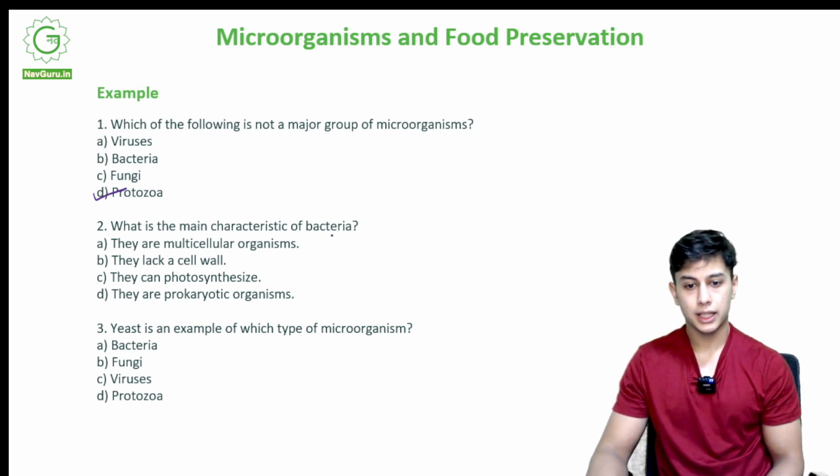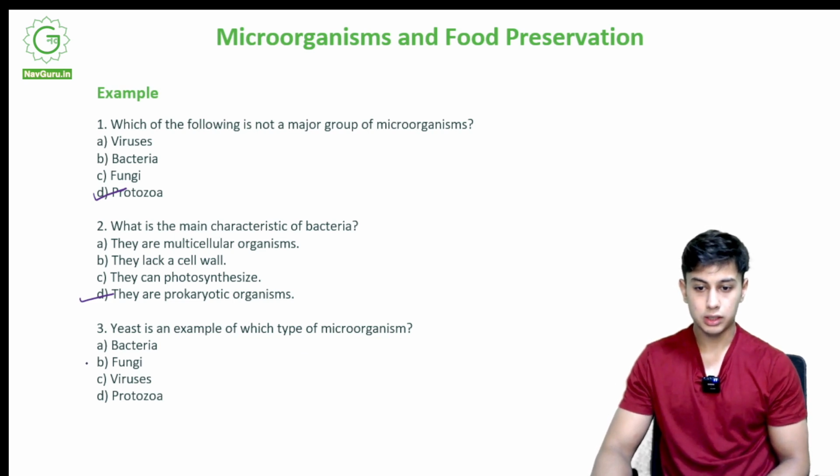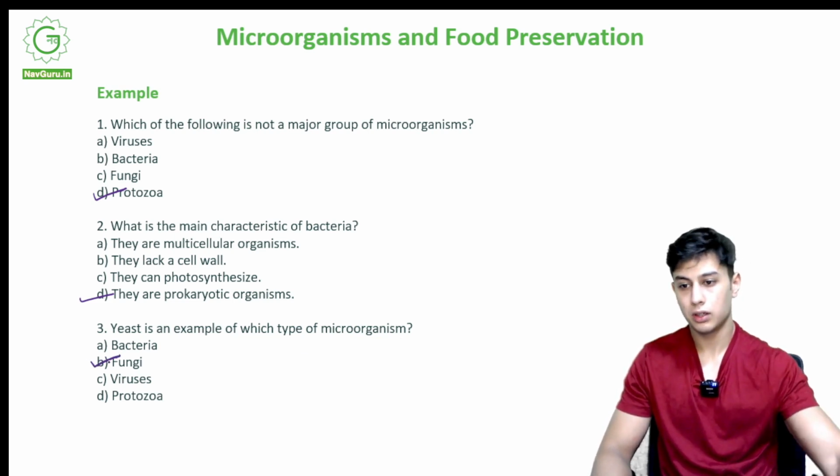What is the main characteristic of bacteria? They are multicellular, they lack a cell wall, they can photosynthesize, they are prokaryotic organisms. So it is prokaryotic organisms. Yeast is an example of which type of microorganism? So it is fungi. Alright, fungi.